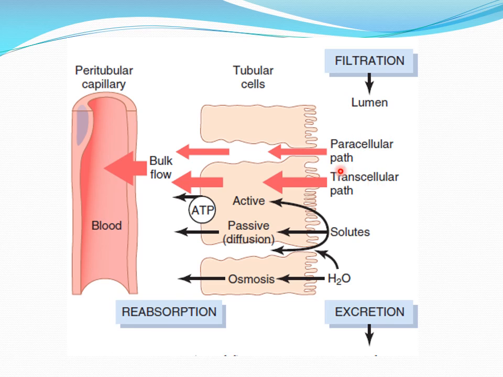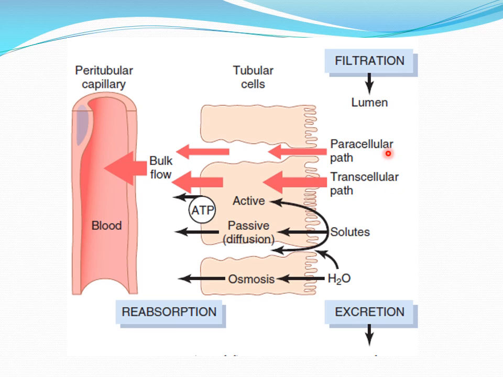And another most important pathway is the transcellular pathway, where initially the transport of substance will be from the tubular lumen into the cell, within the cell. So that is the one, and then that substance will be transported from the cell to the renal interstitium. So here the substances are transported through the cells, so that's why it is called the transcellular pathway. So most of the solutes are transported via this transcellular pathway, mainly the sodium. So first it will be transported into the cell and then into the renal interstitium, and then there will be a bulk flow. So clear?